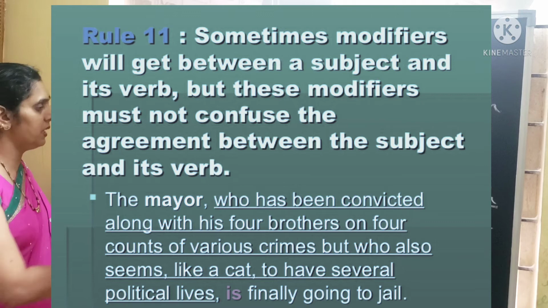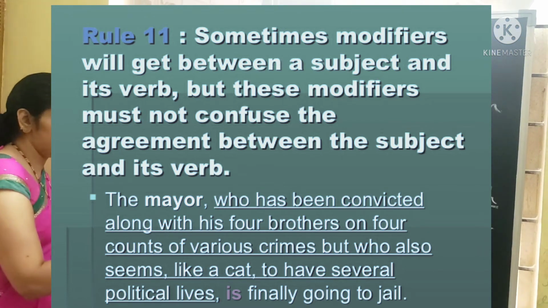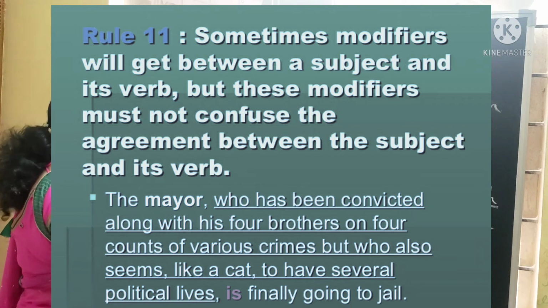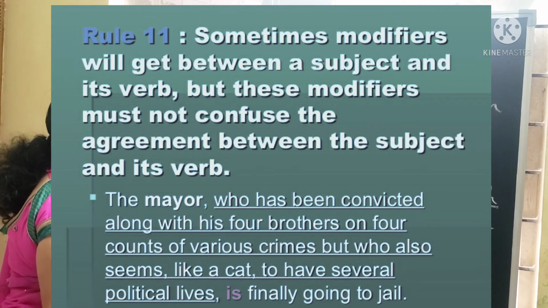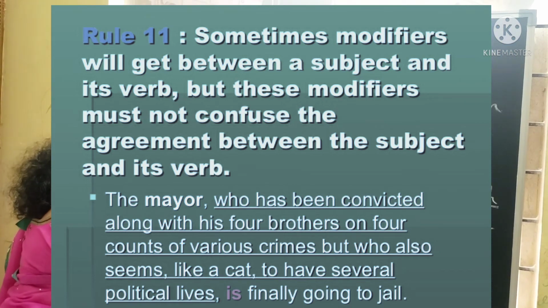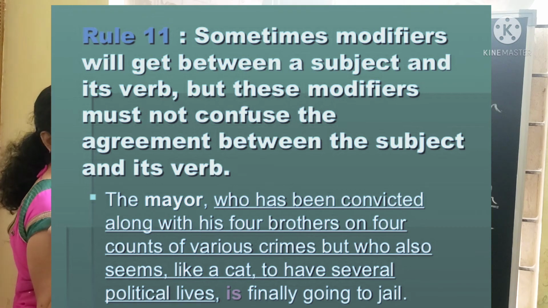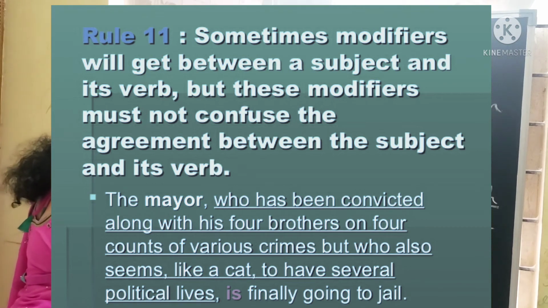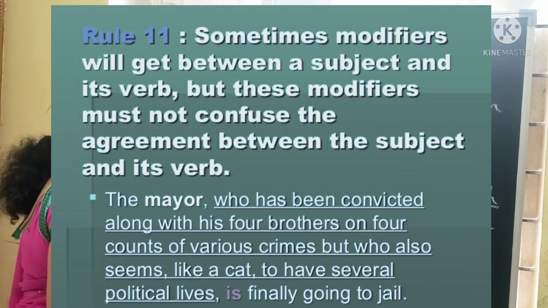If you take this example here, the mayor who has been convicted along with his 4 brothers on 4 counts of various crimes, but who also seems like a cat to have several political lives. Here actually what is the subject? The mayor is the subject. This all till lives is modifiers. These are extra. Normally we get confused here to put which verb we have to put. Then you have to consider only the subject, the mayor. So the mayor is singular now. So you have to use here singular verb is. Is finally going to jail.